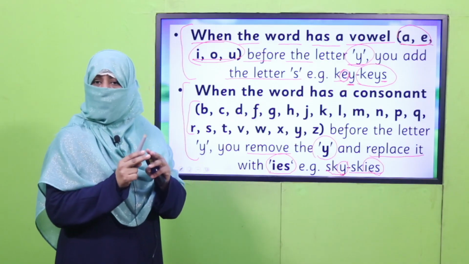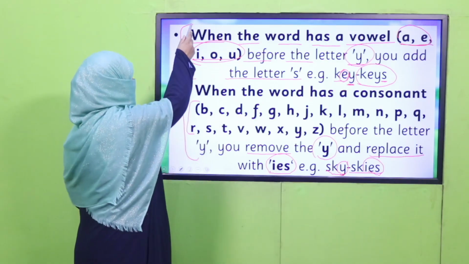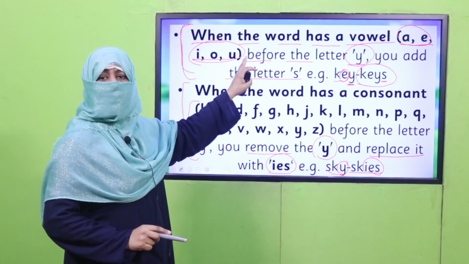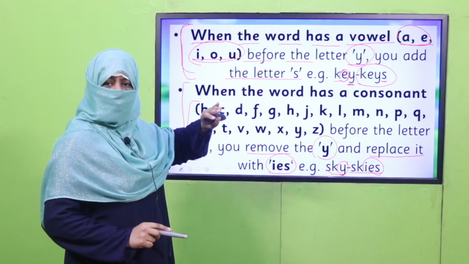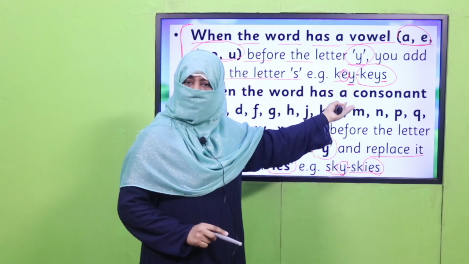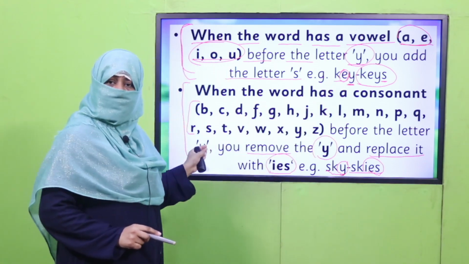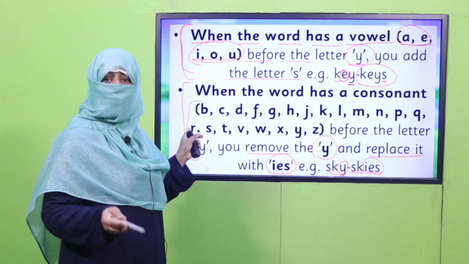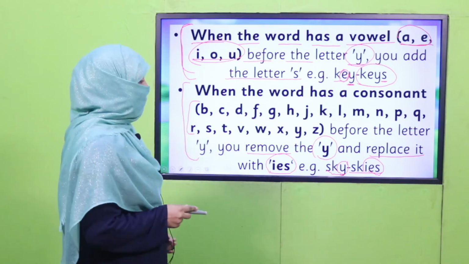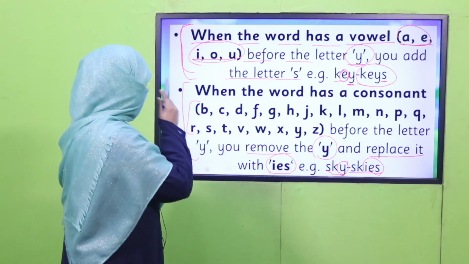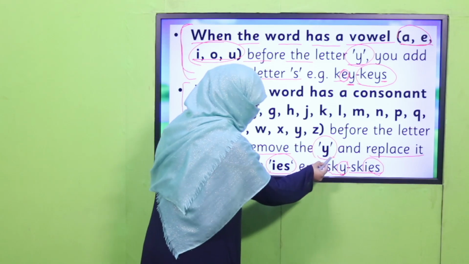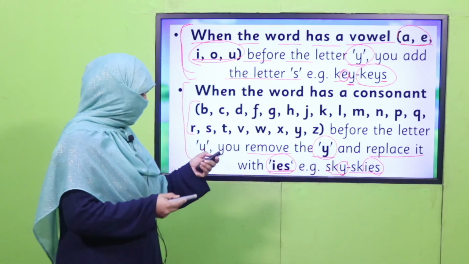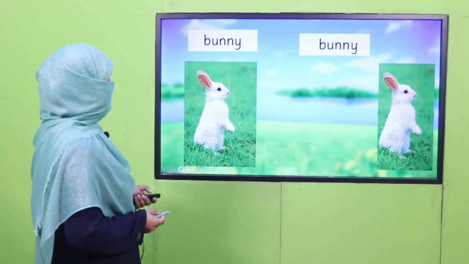These two rules we are going to practice. So first one is very simple. You will see Y is there and before Y there is A, E, I, O, U. You will not remove Y, you will simply add S to make its plural. But in case 2, before Y there is a consonant. How to make its plural? This is what we are going to focus on today. So this is what I taught you. We will remove this Y and we will replace it with IES. How do we do it? I'm explaining it with more examples here.